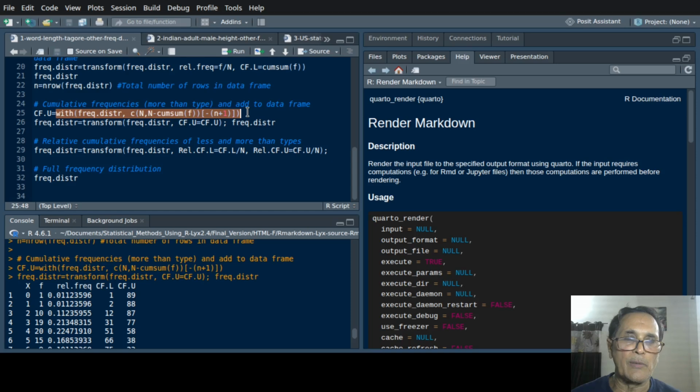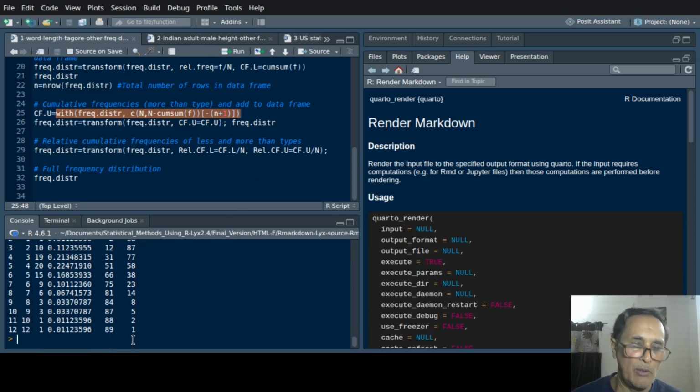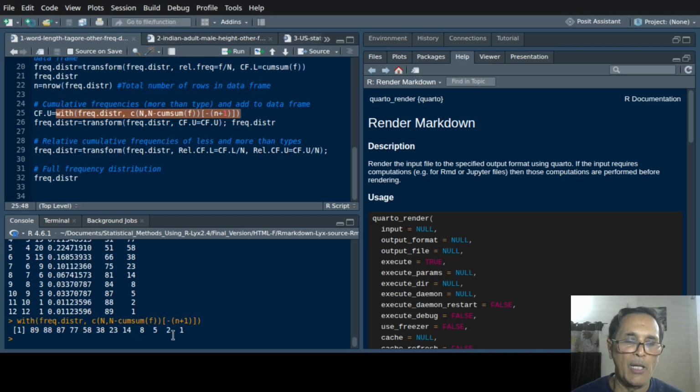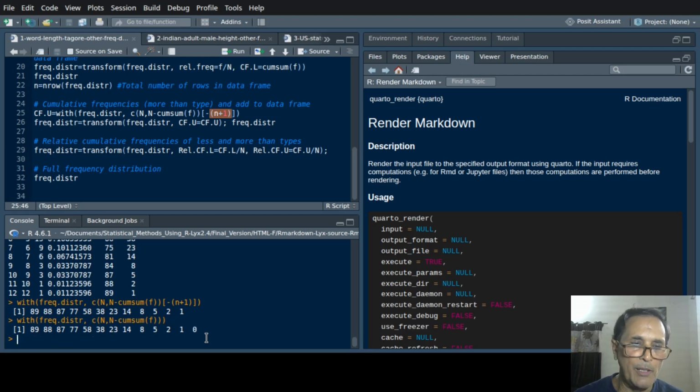You see this. This is this observation, okay? This is obtained by removing the last number. If we don't do it, what happens? If we remove this, then we get this. This 0 is extra.